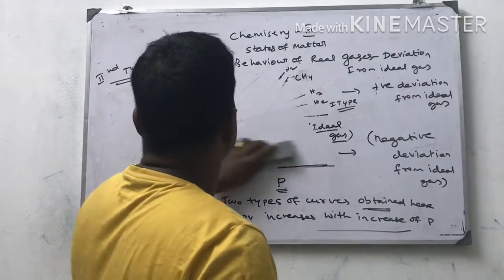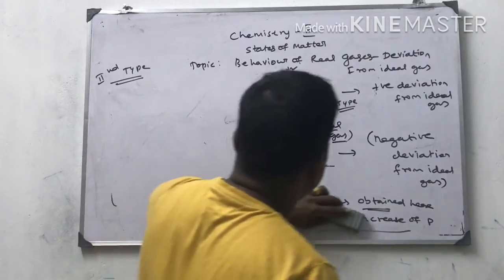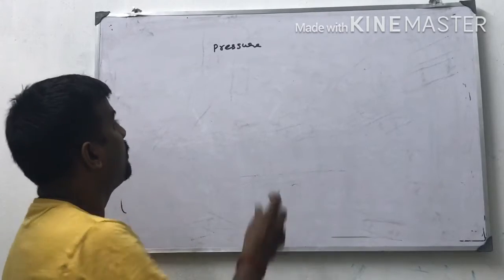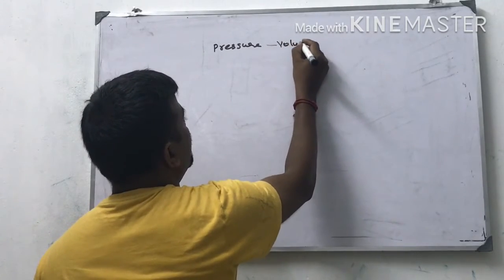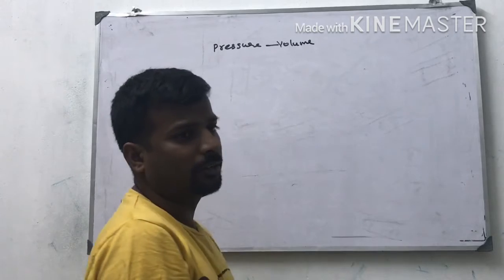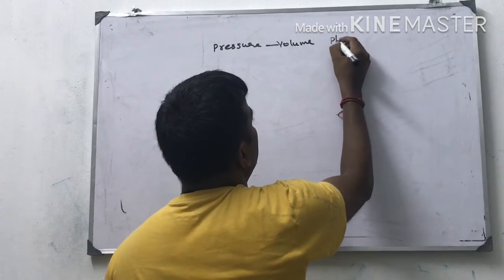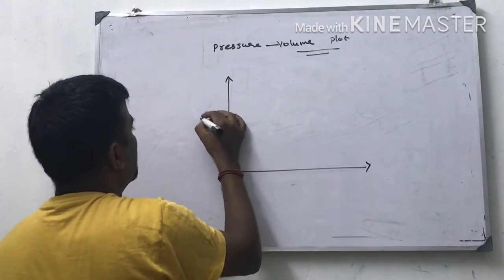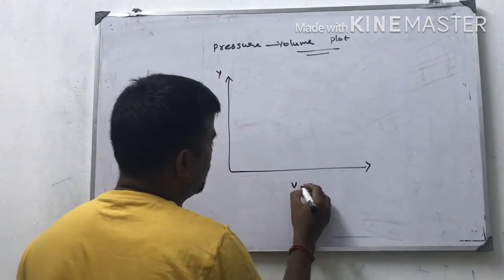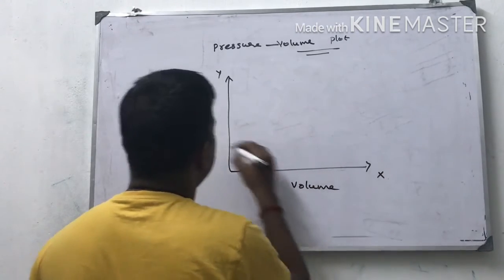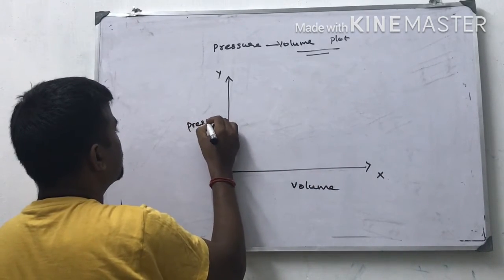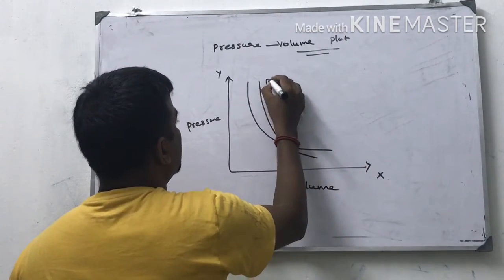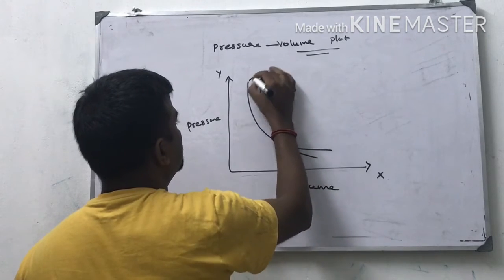Next, pressure volume plot. Now I am going to explain that real gas behaves ideally with the help of the pressure volume plot. Pressure on the y-axis and volume taken as the x-axis. Two graphs are there: this is real gas and this is ideal gas.